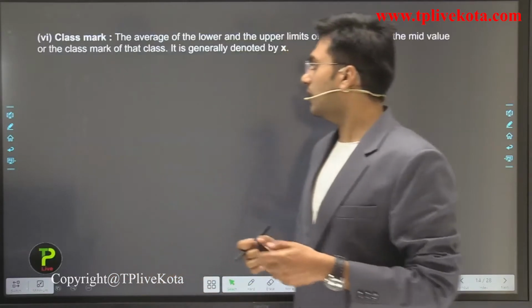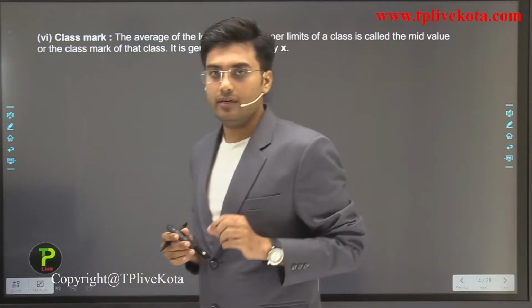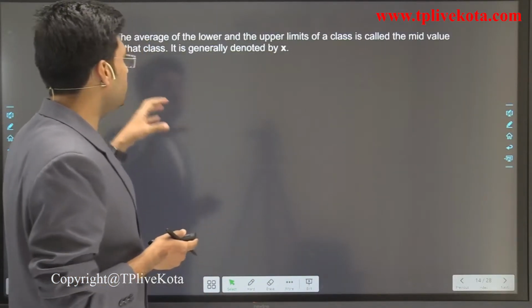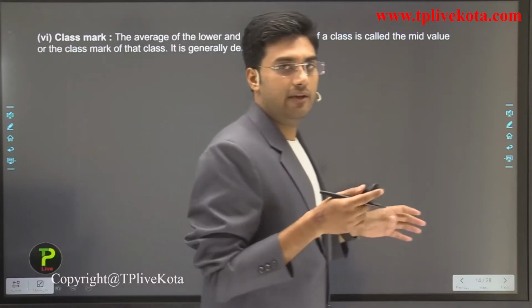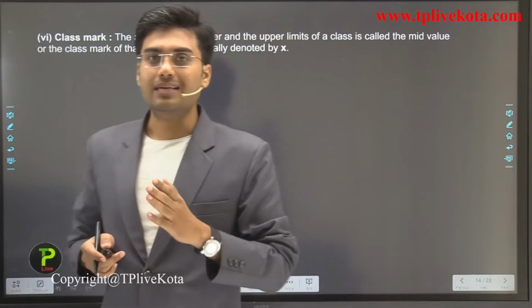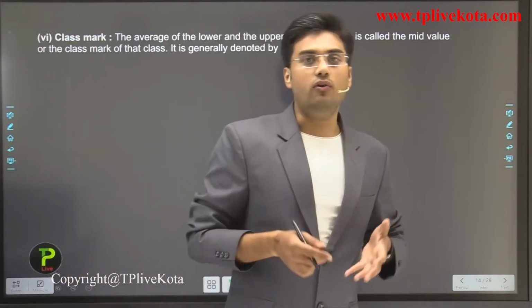Now after class limit, the next is class mark. This is a very important term. What is the class mark? The average of the lower and upper limit is known as class mark, and we also call it the mid value of the class.